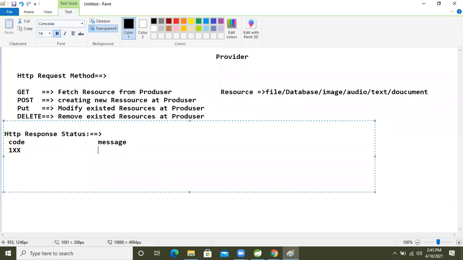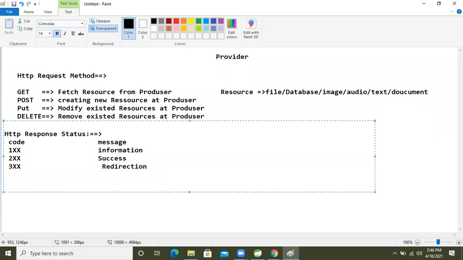1xx means information. 200 means success. I'm just giving 2xx, which means success. Don't worry, all those things I will tell at the time of practical. After that, 300, 3xx, which means redirection.